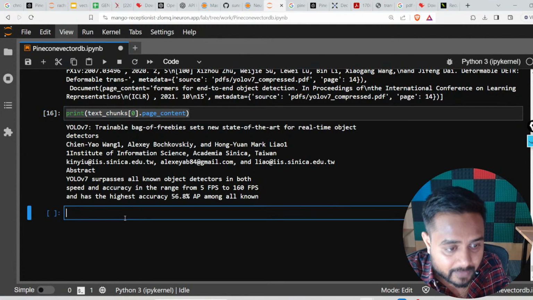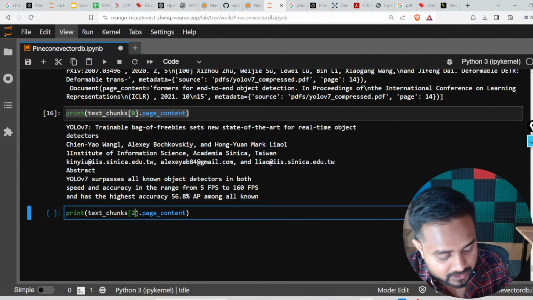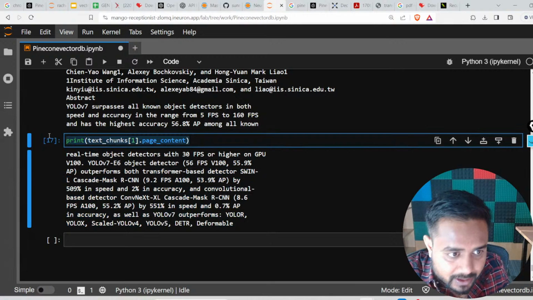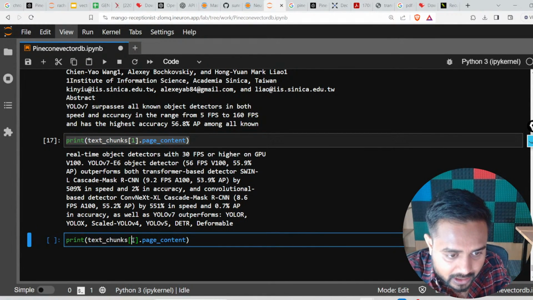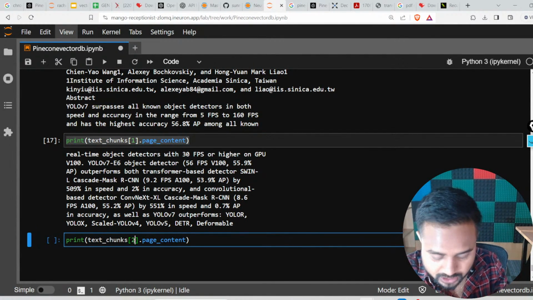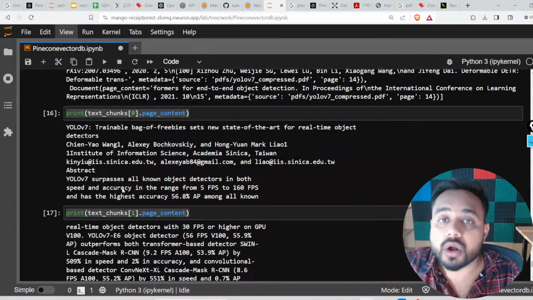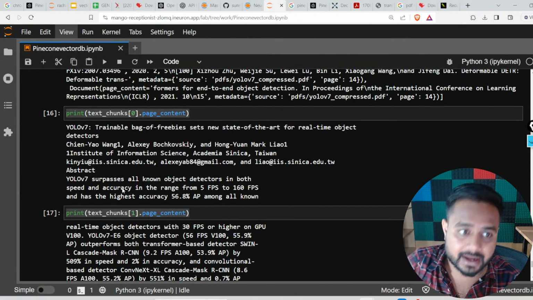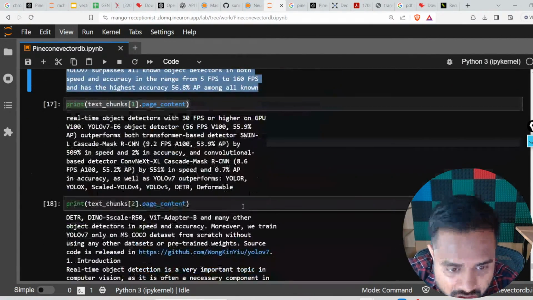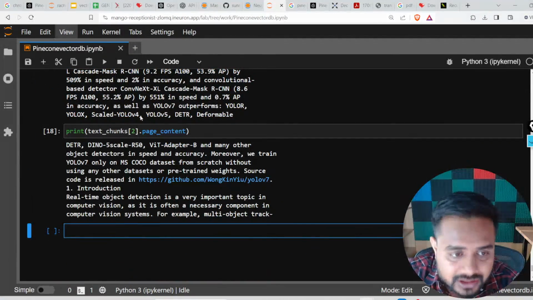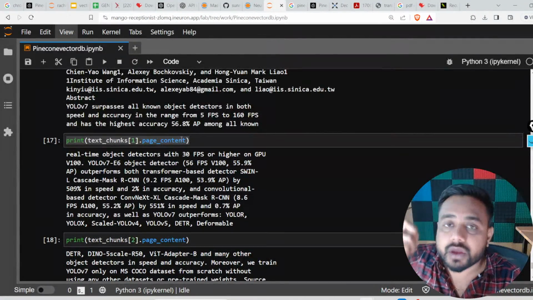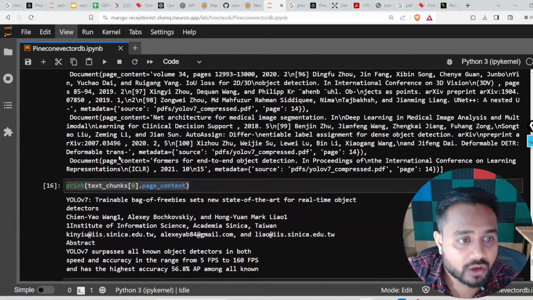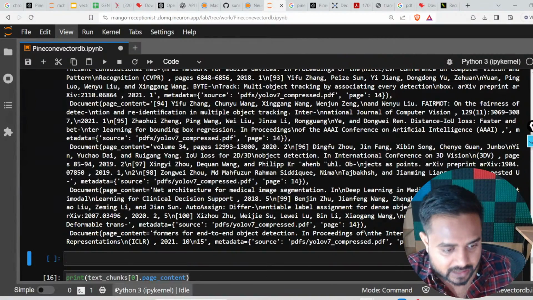Now let me show you the second one. Here is my second one. If I'm passing 1, this is my second one, right? Now this is my third one, so here I can pass 2, and this is my third chunk. So we are going to divide our data into chunks, right? This is the first chunk, this is the second chunk, and here is the third chunk. This is my chunk actually, and from where? From our PDF data, right?